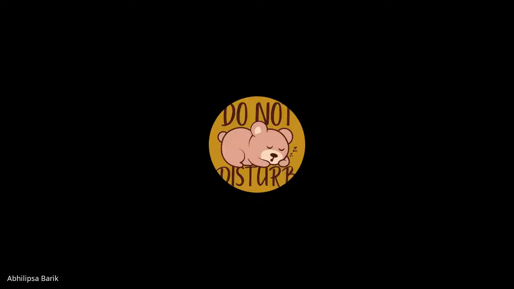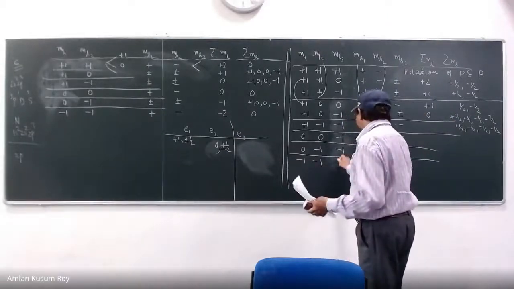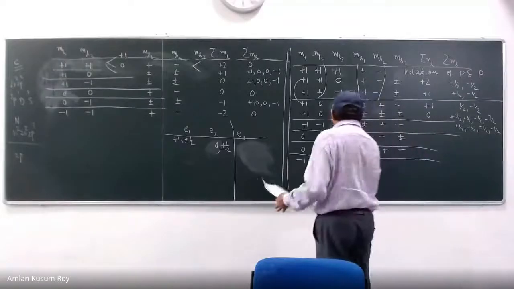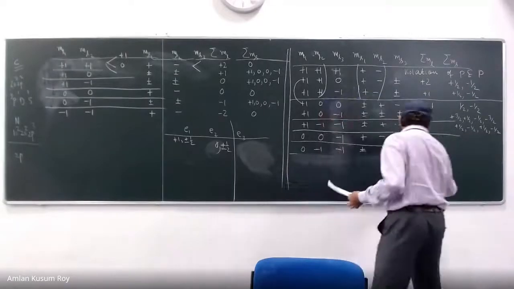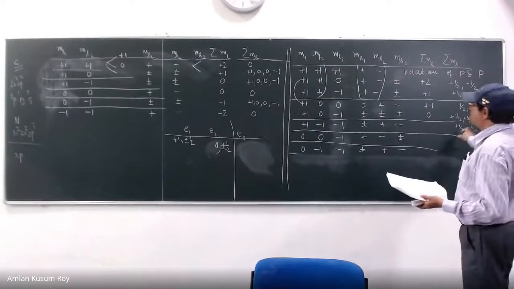Minus 1, minus 1, 0, just above. And then minus 1, minus 1, minus 1. Pauli exclusion principle violation. So it doesn't count. So your job is over. So just now you write these now properly.